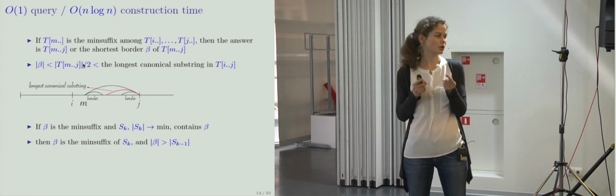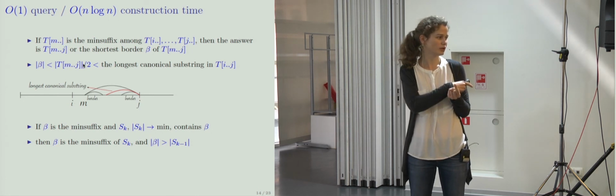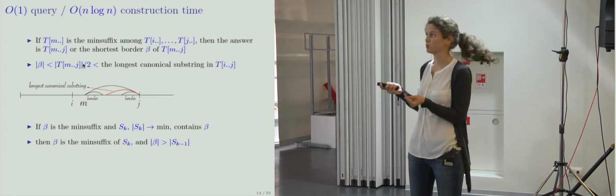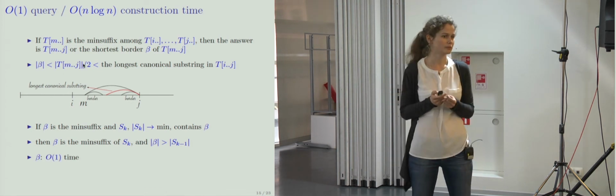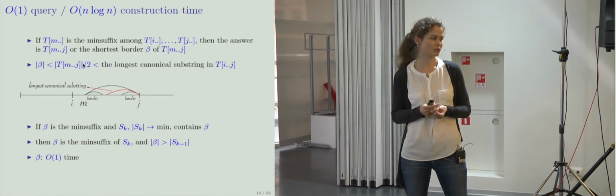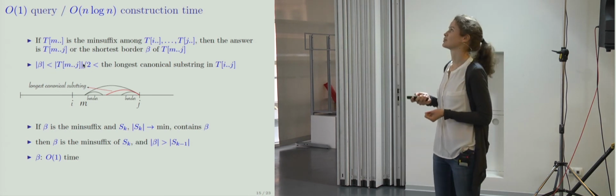And what do you know? We know that it is longer than the previous canonical substring. It's longer than Sk minus 1. So we can compute it in constant time. But there is one problem left. We do not know how to compute k, right? So how can we compute it?